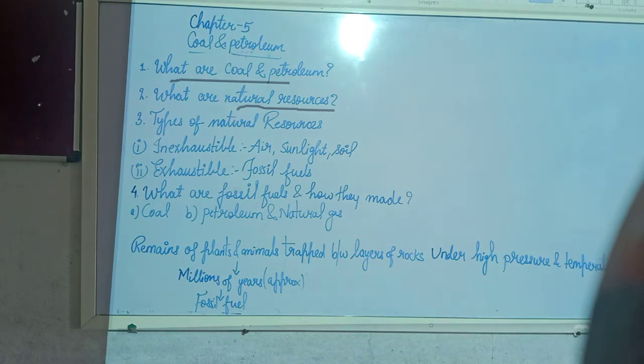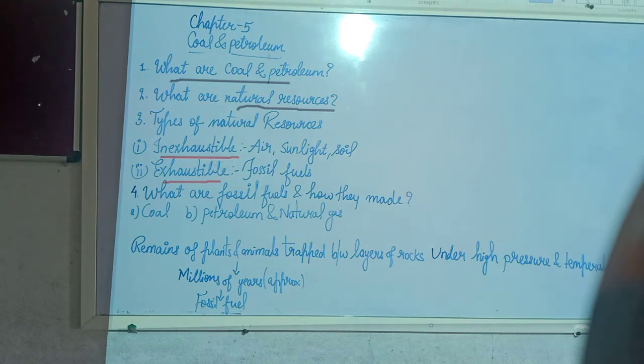Now talking about the categories of natural resources, we have inexhaustible natural resources, and the next one is exhaustible natural resources.